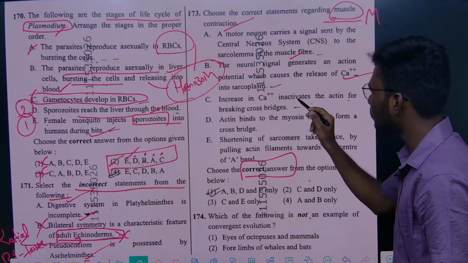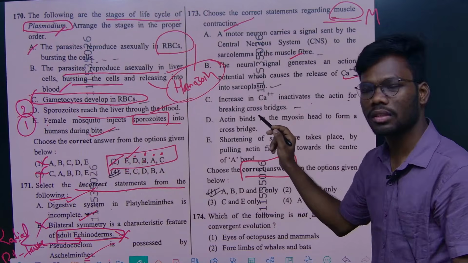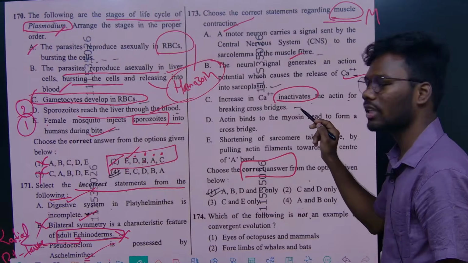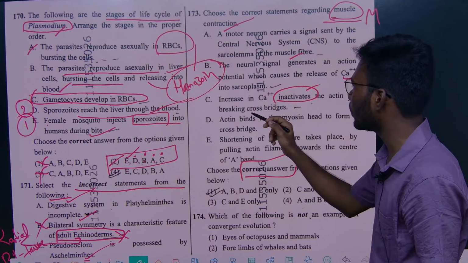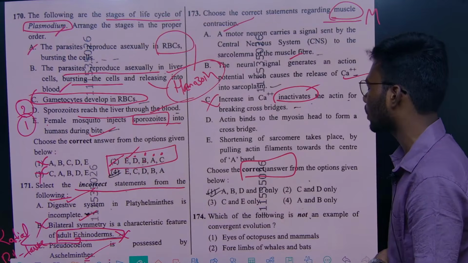Increase in calcium inactivates the actin for breaking cross bridges, which is wrong, it activates the actin for cross bridge formation. So option C will be the wrong statement.